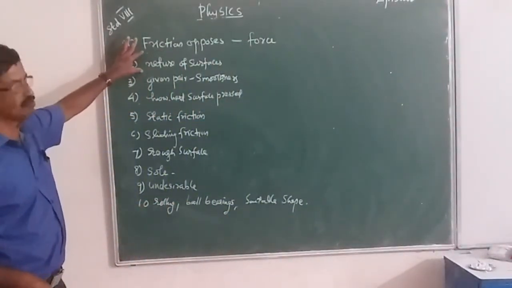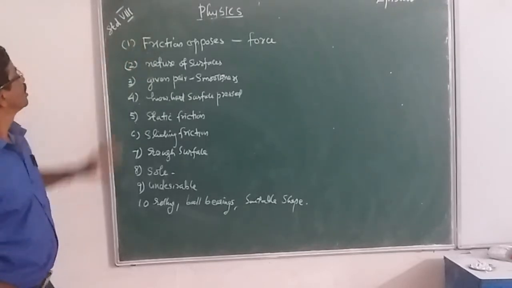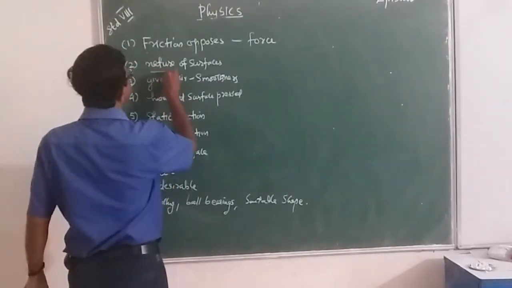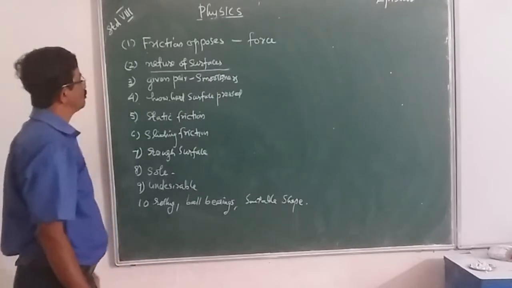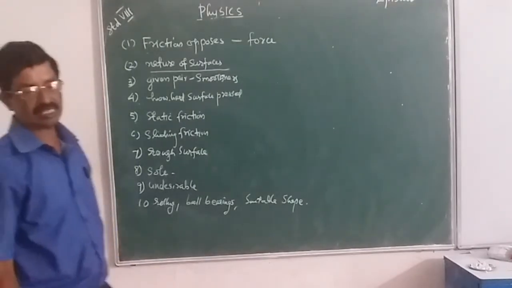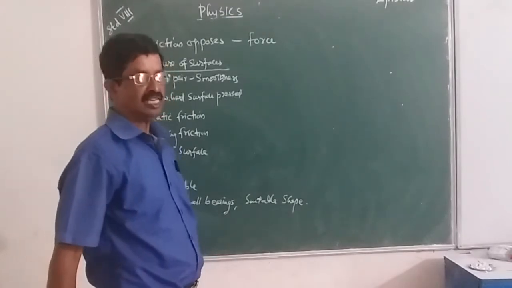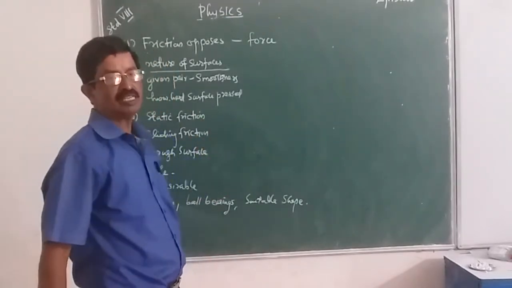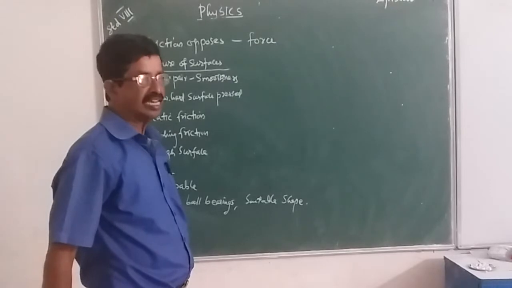Second point you want to remember: friction depends on the nature of the surface, that is, the nature of the two surfaces. If one surface is very rough, then friction will increase.